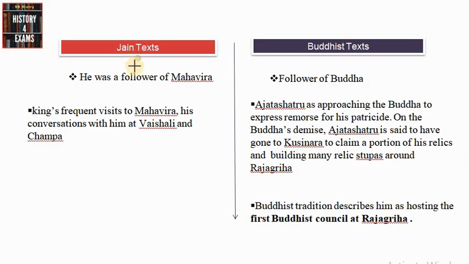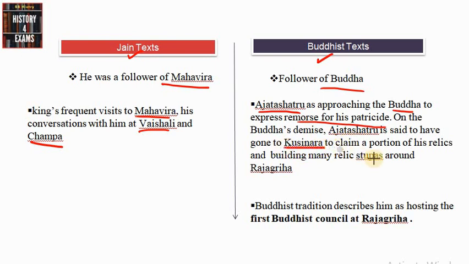Like Bimbisara, there are some important Jainist and Buddhist references about Ajatasatru. As per Jainist text, he was a follower of Mahavira, and as per Buddhist text, he was a follower of Buddha. And Jainist text says that King Ajatasatru frequently visited Mahavira, and there were conversations between Mahavira and the king at Vaishali and Champa. Similarly, the Buddhist text also gives some important references, such as Ajatasatru approaching the Buddha to express remorse for his patricide. We have already mentioned that point.